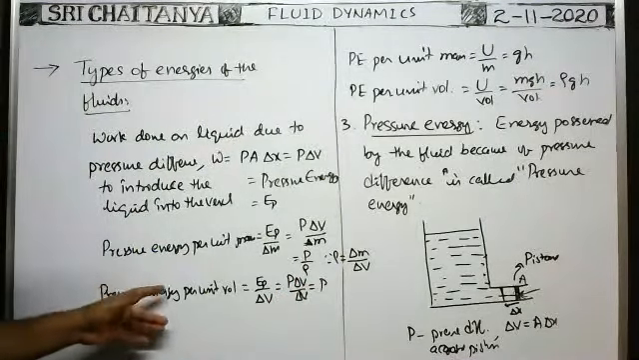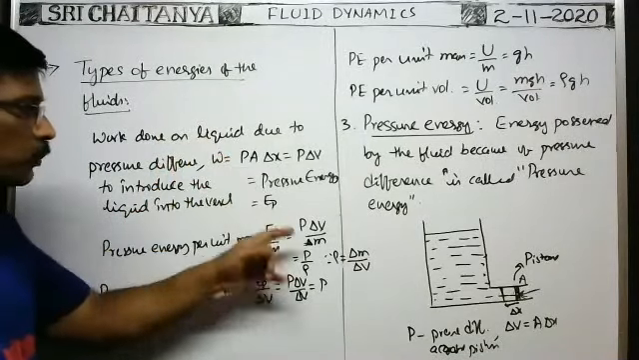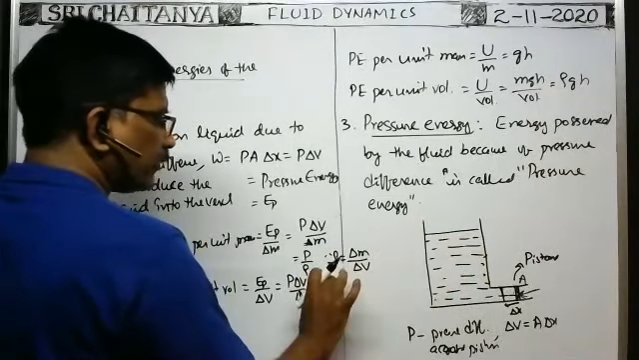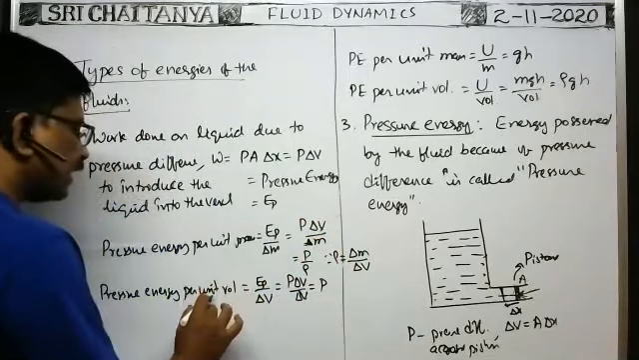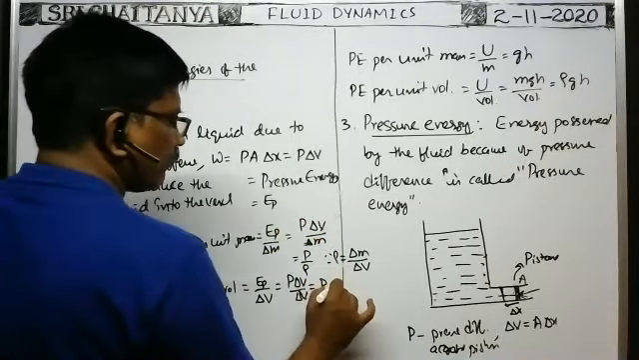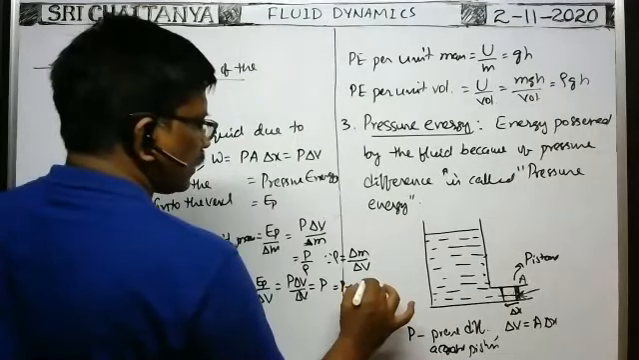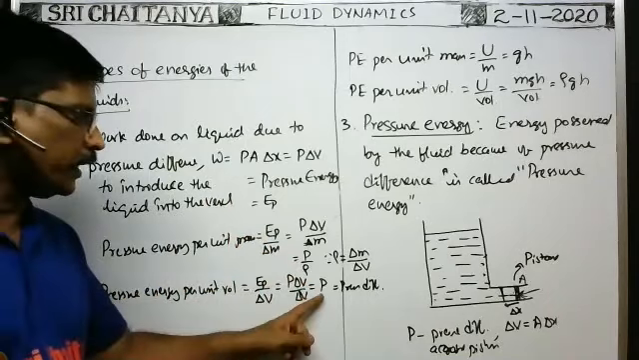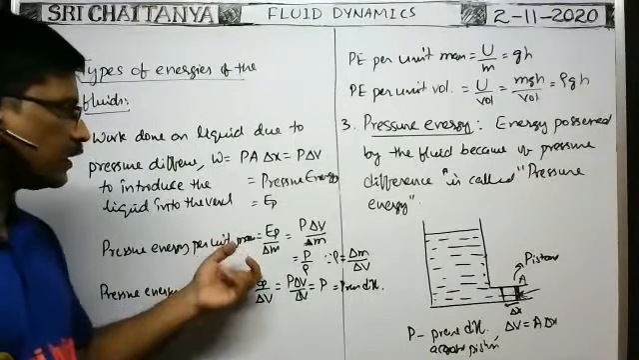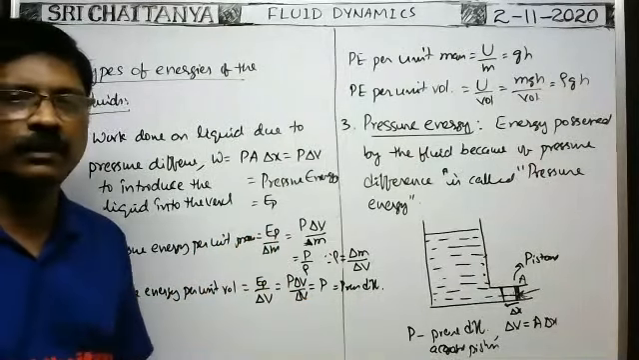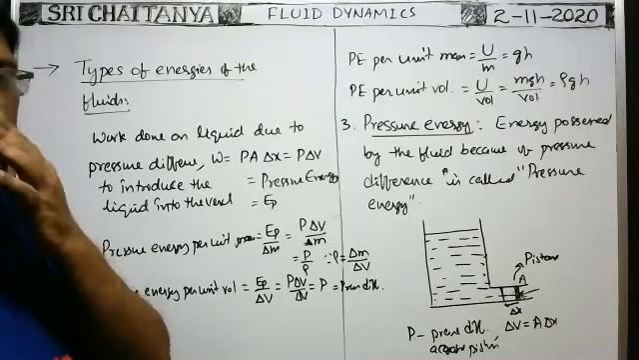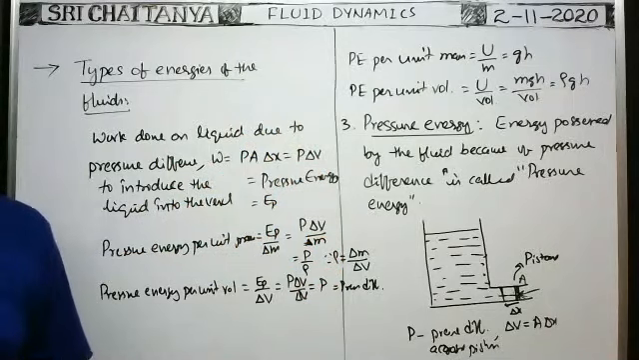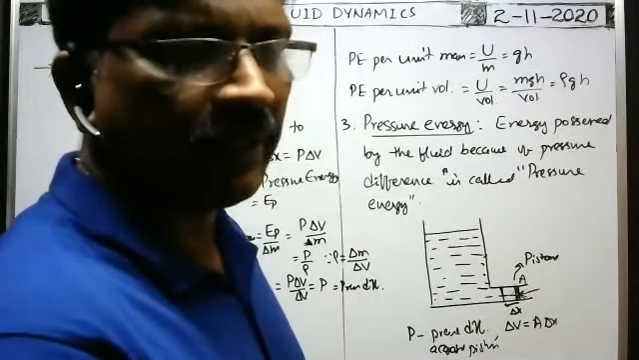That means pressure energy per unit volume is numerically equal to pressure difference only. Suppose at one end pressure is 0, then the pressure difference is equal to pressure itself. This is a very, very important formula. Pressure energy per unit volume is equal to P, the pressure difference. Pressure energy per unit mass is equal to P by rho. These two are very, very important formulas. These are the three different types of energies possessed by the fluid, whether liquid or gas.